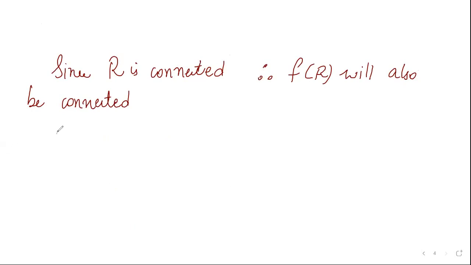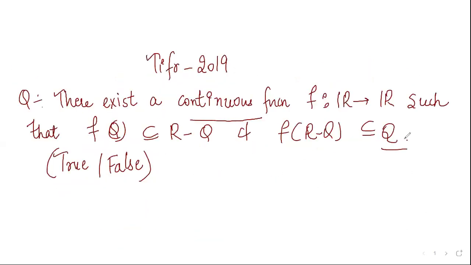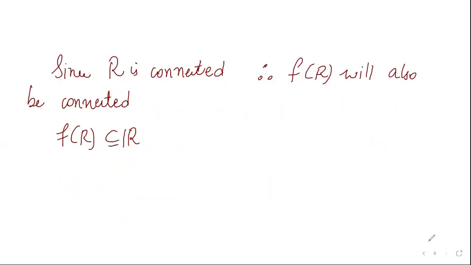As we know, f(R) is a subset of R because the codomain is given as R. So f(R) will be a subset of R and also connected.